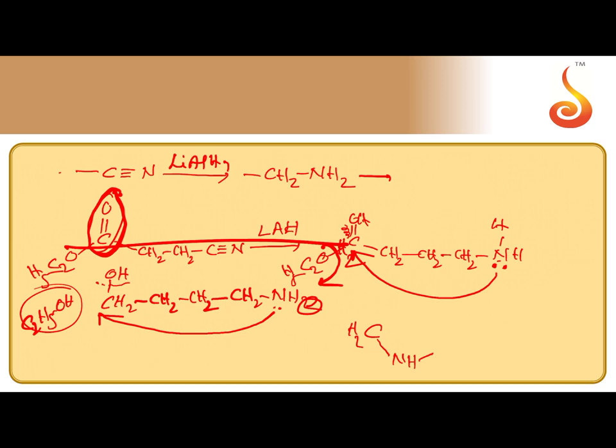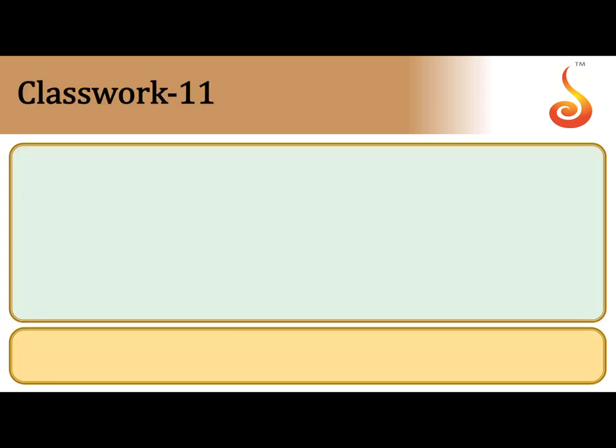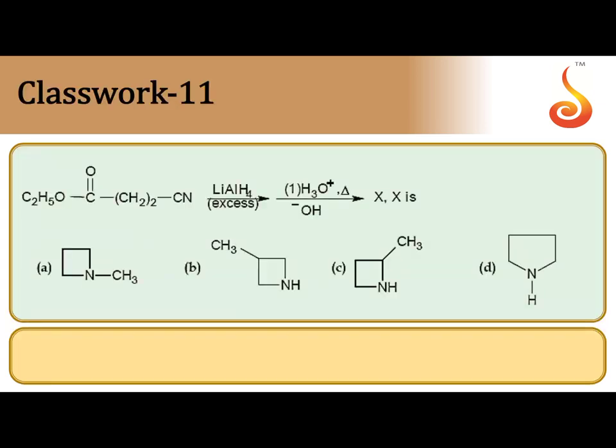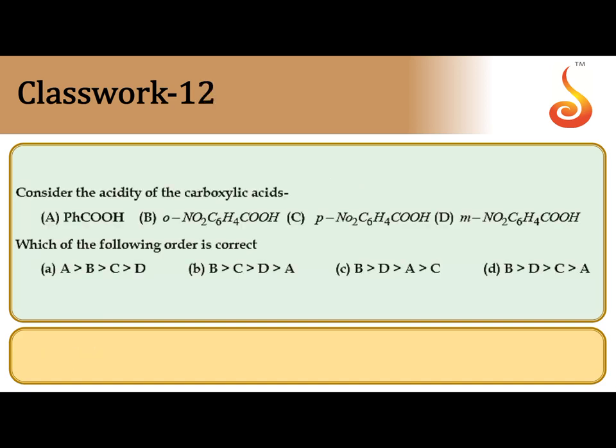Between N and CH2 there are three more CH2s, and now these two are attached. So 1, 2, 3, 4, 5 membered ring is formed. A 5 membered cyclic amide is the answer, so D is the correct answer.